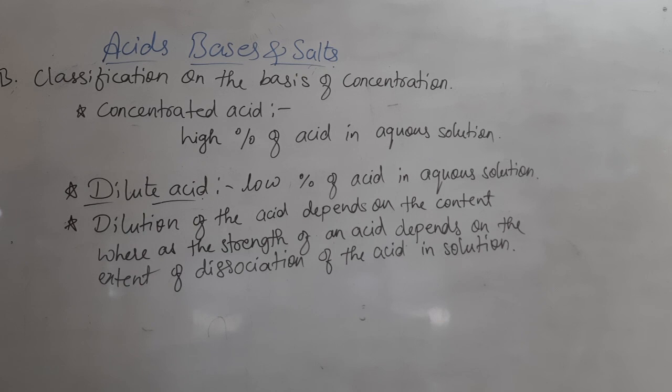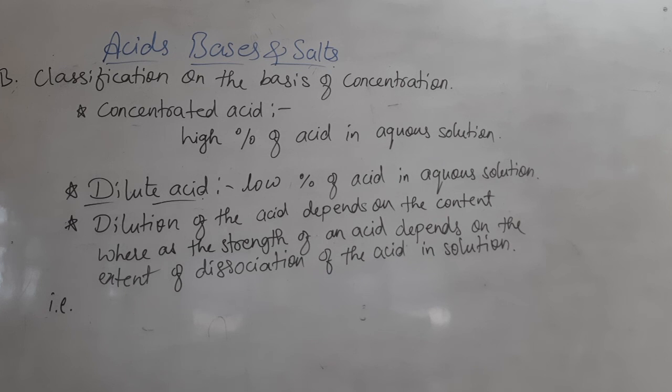Okay. So here the dilute acid has a low percentage of acid in aqueous solution. Dilution of the acid depends on the content, whereas the strength of an acid depends on the extent of dissociation of the acid in solution. So that is what the statement tells us.